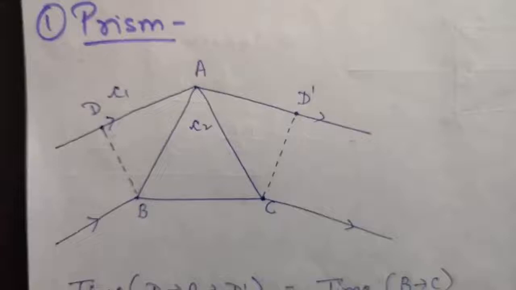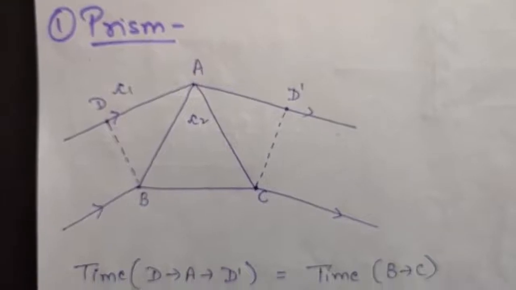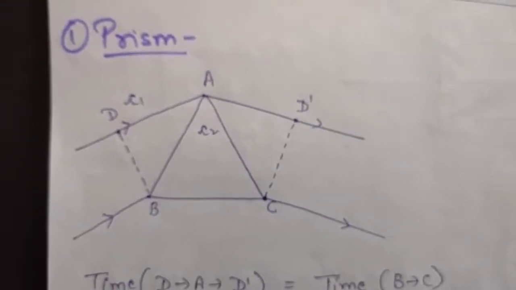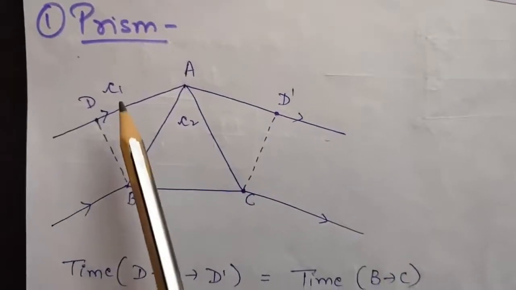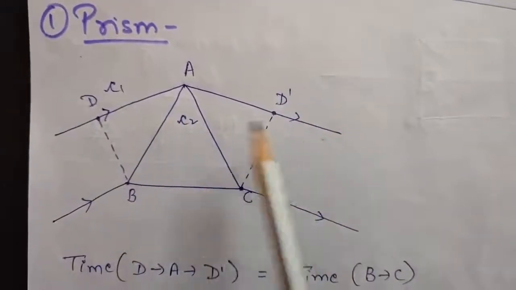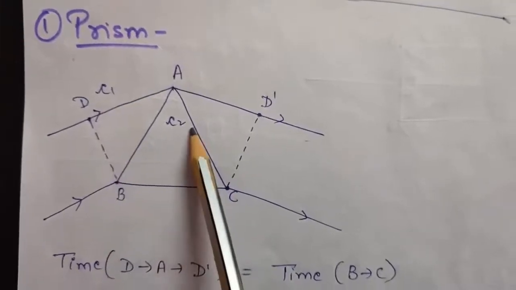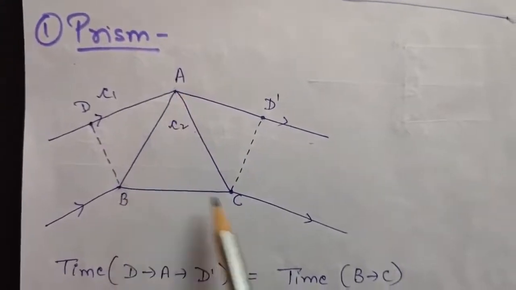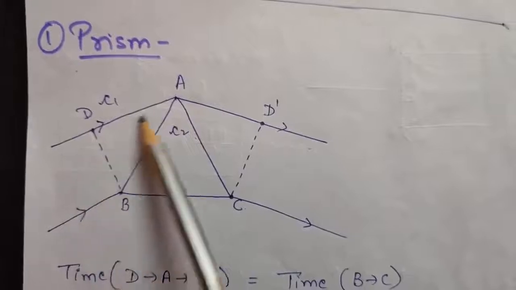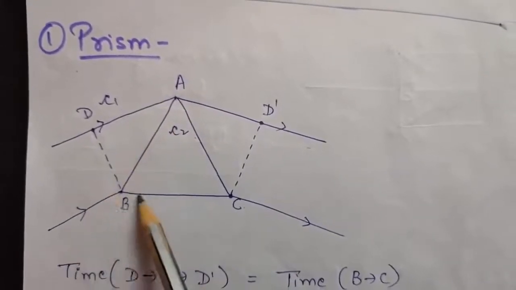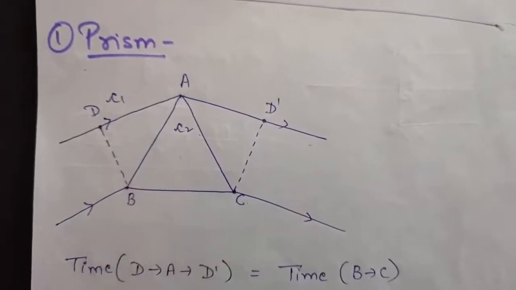Okay, so now let us discuss the shape of the wavefront while the rays pass through a prism, through a convex lens and through a concave mirror. First of all, let us take up the prism. Again, we suppose this is the rarer medium outside the prism and this is the denser medium. The speed of light in the rarer medium is c1 and the speed of light in the denser medium is c2, and this is your prism ABC. Now let us say these are the incident lights on the face AB of this prism. For parallel rays you will have a plane wavefront. So you can say DB is a plane wavefront which is incident on this prism.